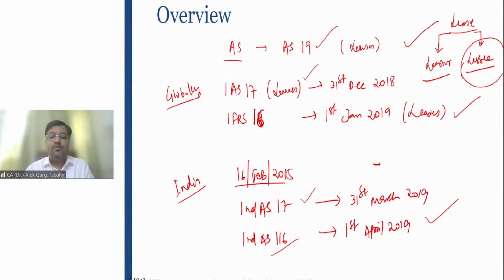And we have also understood why this standard. This standard is a substance based standard where the lessee is taking some asset on a lease basis. Lease is probably a second form of financing. Instead of taking a loan directly from the bank or a financial institution, that person is getting an asset on a loan basis, I would say. So in this case, he is getting a right, and this right should be capitalized.